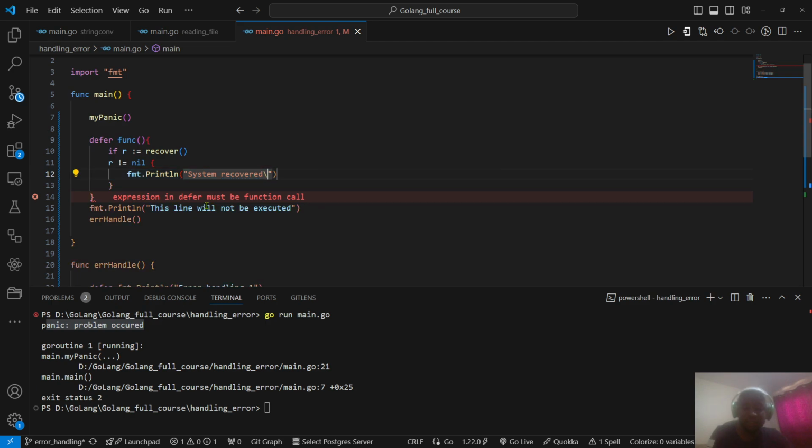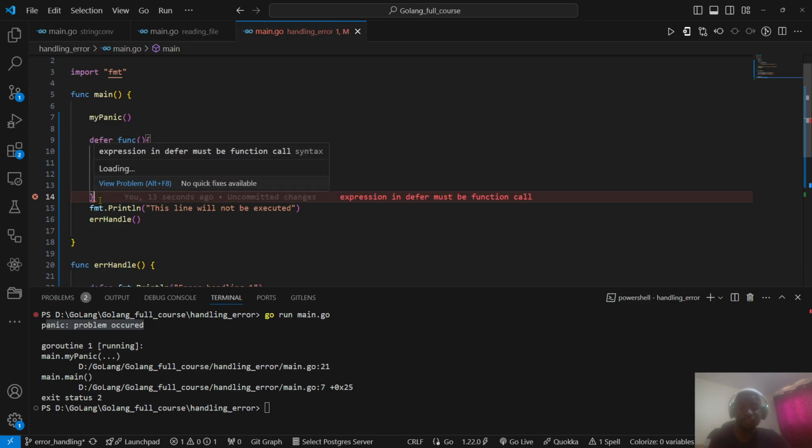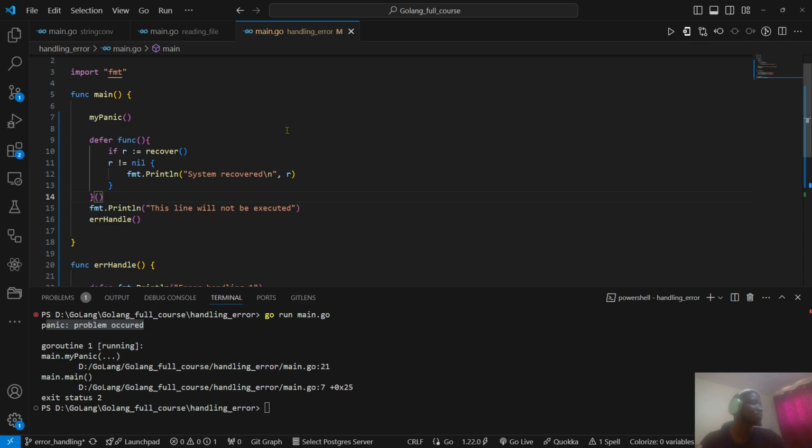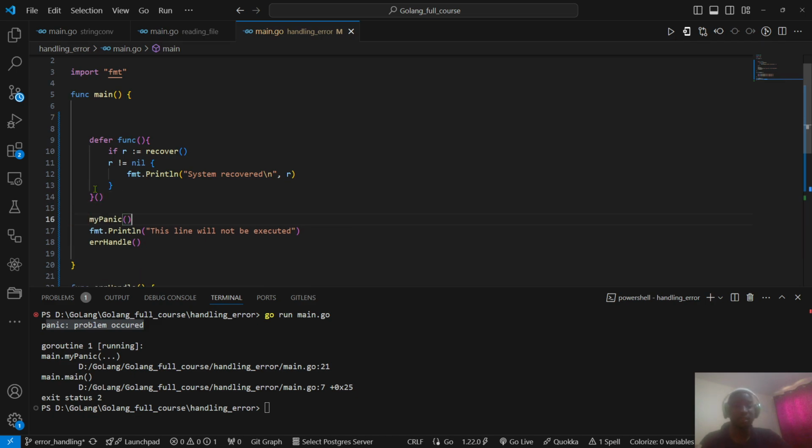Then we start a new line, comma, then we check the r. Then at this point now we have to call the defer func for it to run. So the defer func here, we have to call it like that to make sure it is a self-calling function. Then we have now my panic. I can now take this panic and put it here.